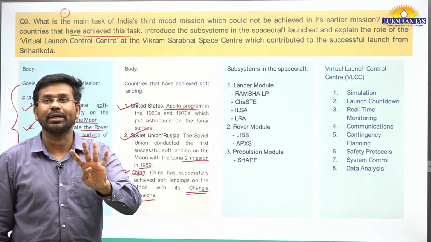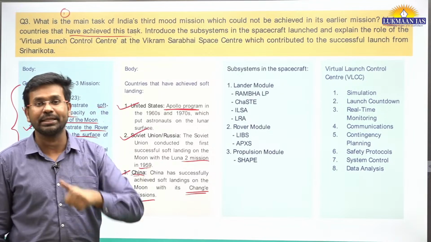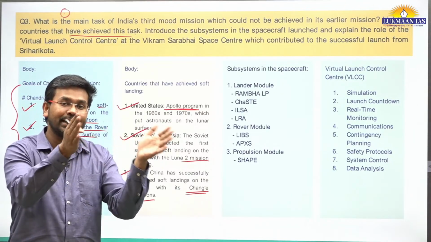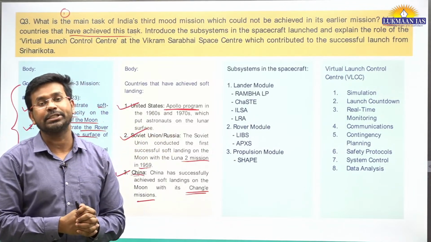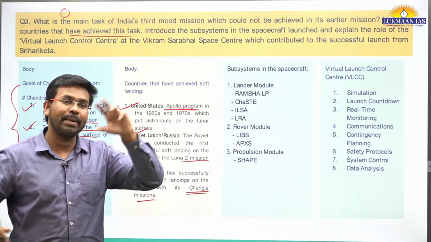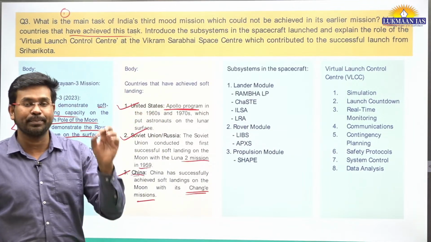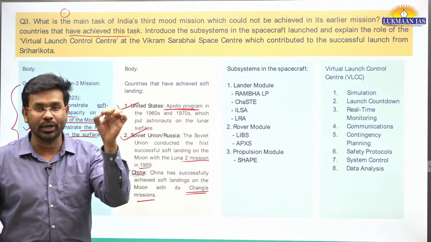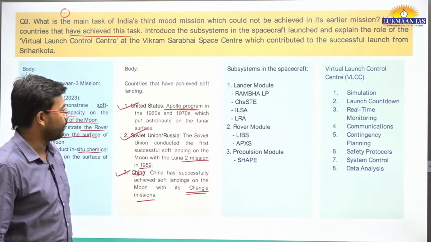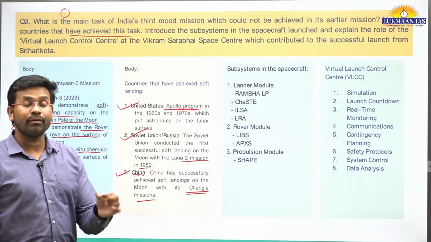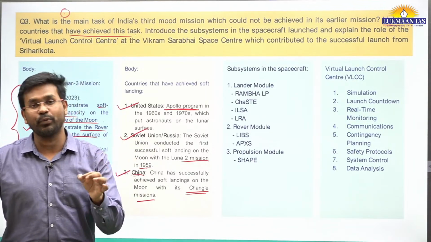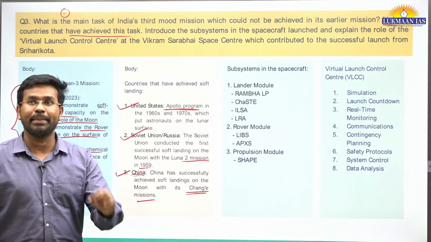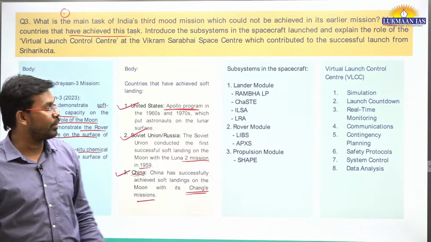India became the fourth country in the world to have demonstrated the capacity of soft landing. So India became a part of the select group of those countries that have achieved this feat. Okay, so we have entered into the elite club of spacefaring nations who have not only reached moon but have also done a soft landing on the surface of the moon. That's the thing. And we have done soft landing on south pole of the moon, and precisely, India became the first country to have demonstrated the capacity of soft landing on the south pole of the moon.